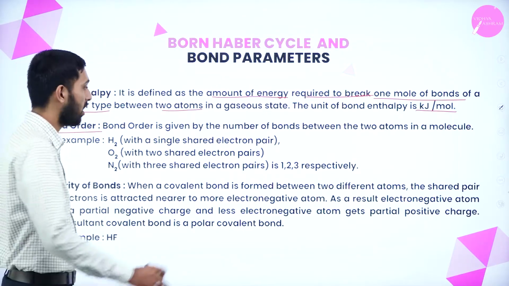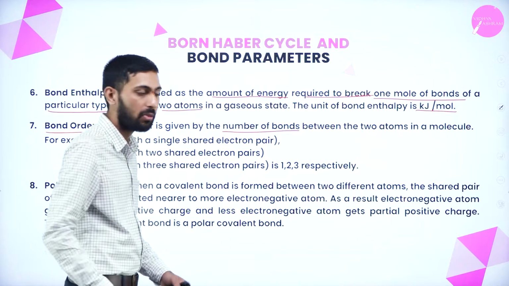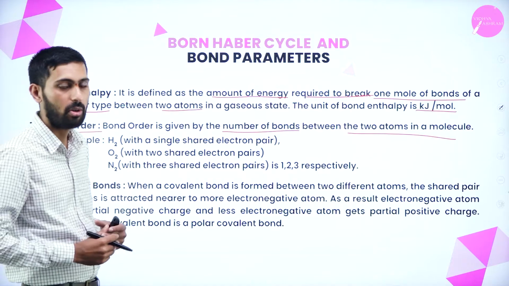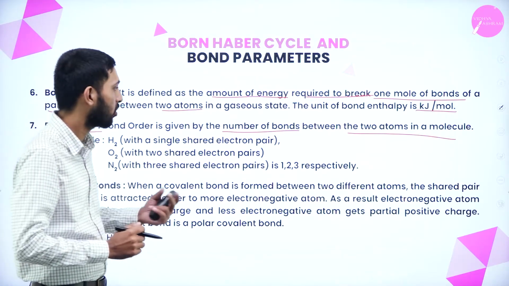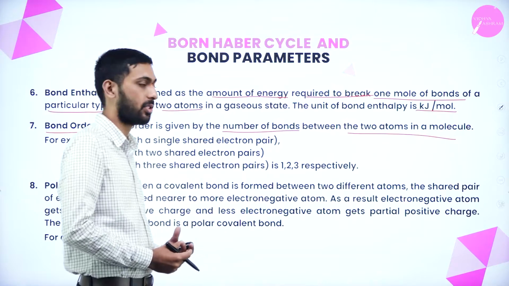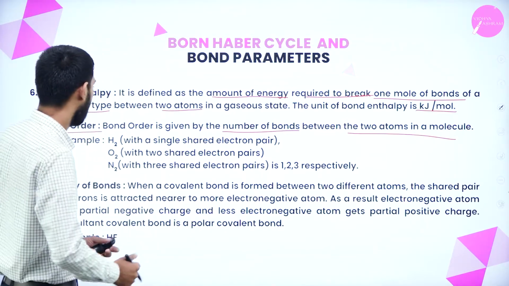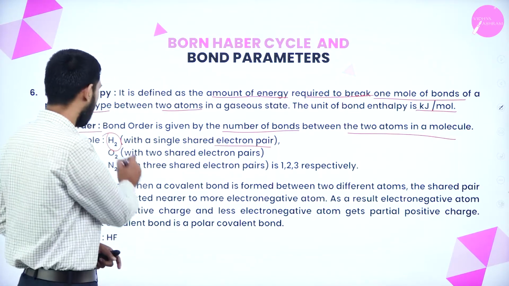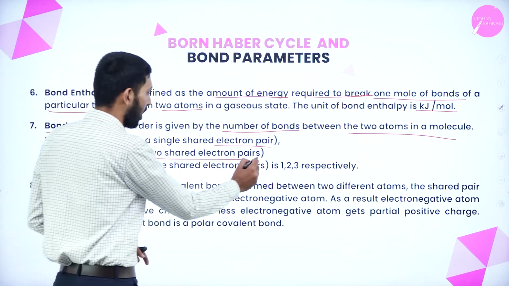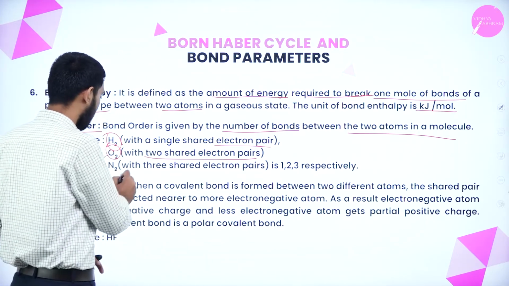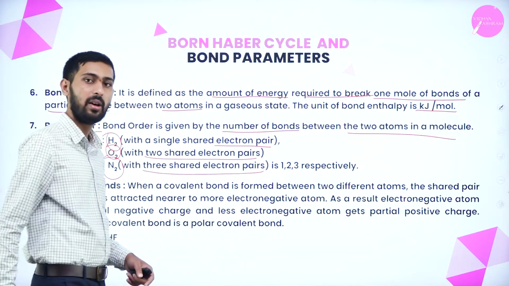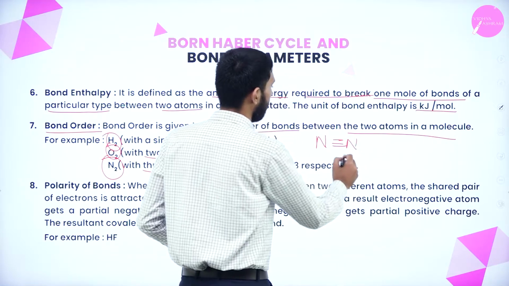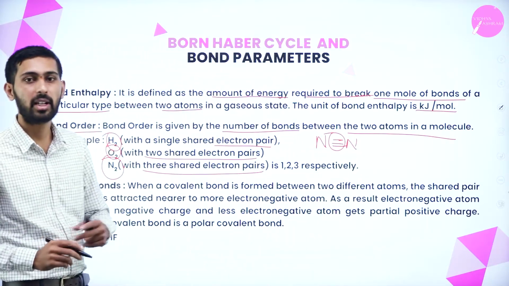What do you mean by bond order? It is defined as the number of bonds between two atoms in a molecule. So a molecule means a combination of two atoms, right? So the number of bonds between two atoms is considered as the bond order. In H2 it is a single bond, a single shared electron pair. But in oxygen it is a double bond, two shared electron pairs. Next is nitrogen. Here 3 shared pairs of electrons are present, so the bond order between the two atoms is 3.